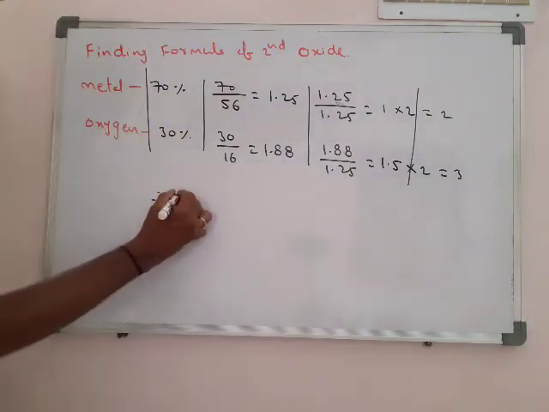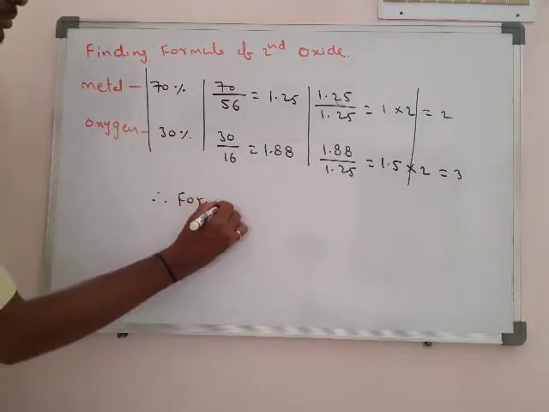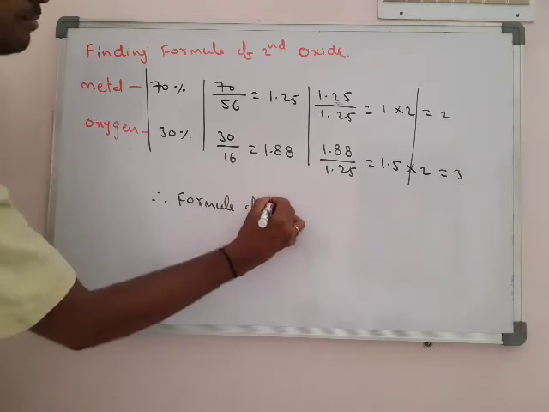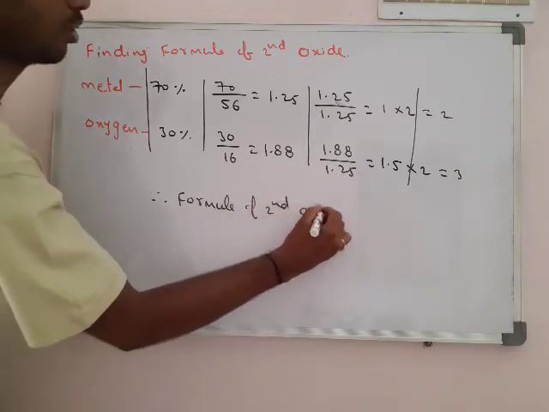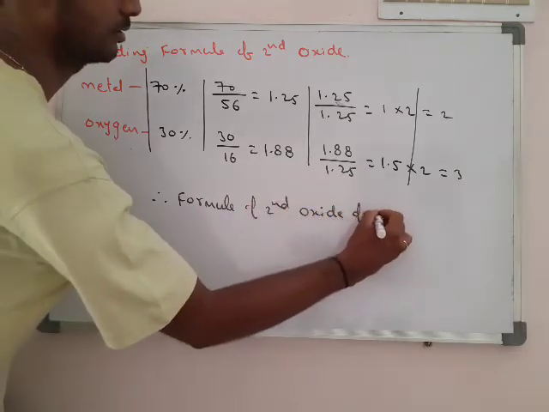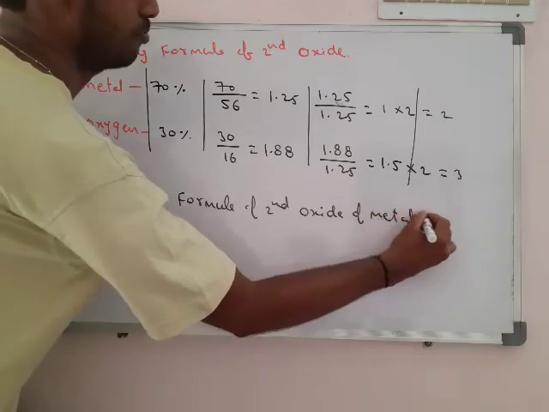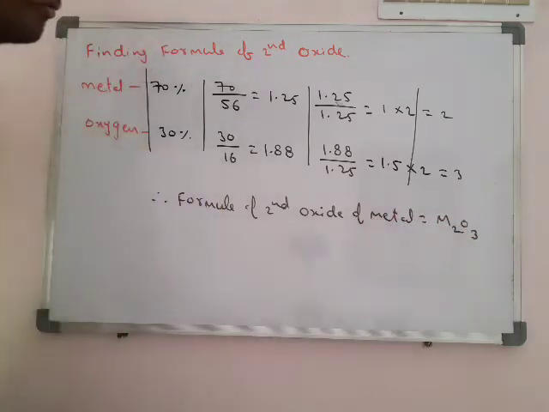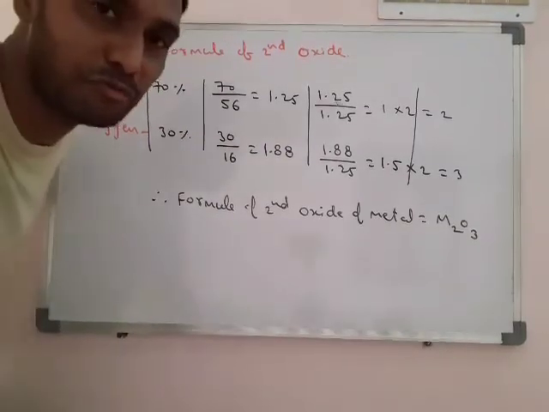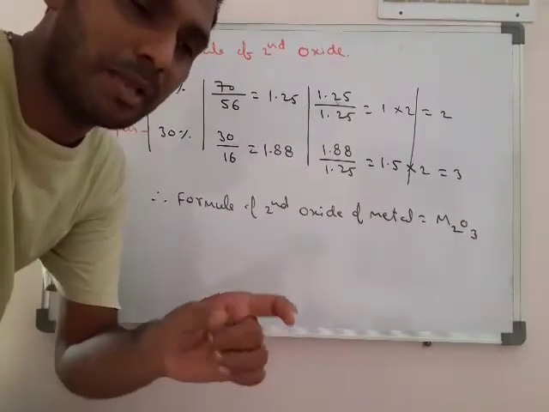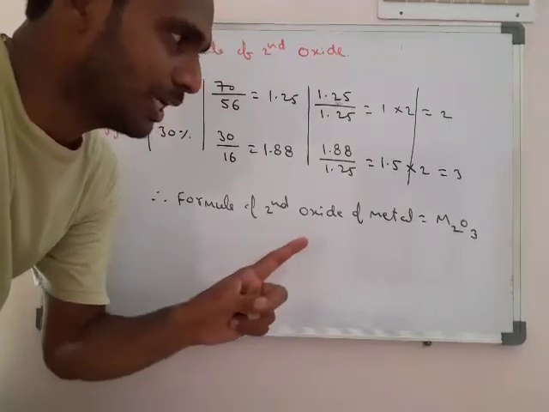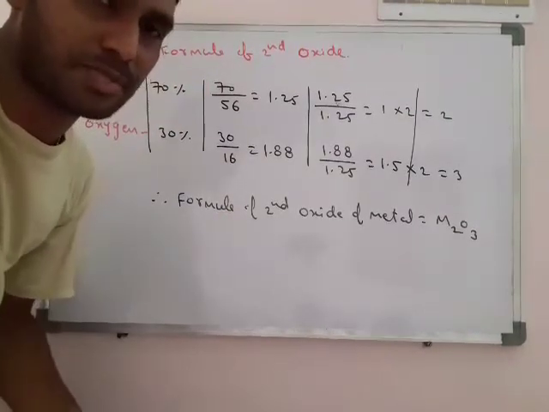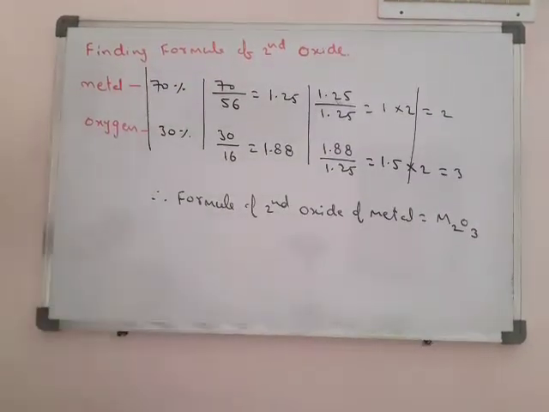So therefore, the formula of the second oxide of the metal is M2O3. Therefore, the clue given to us is M3O4. That means that metal forms two types of oxides, M3O4 and M2O3.